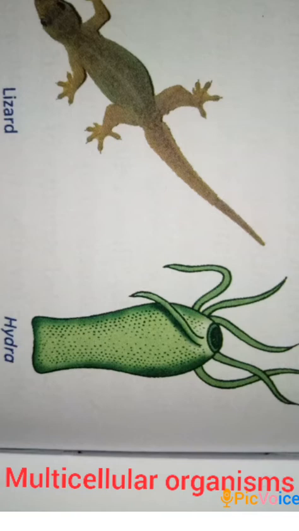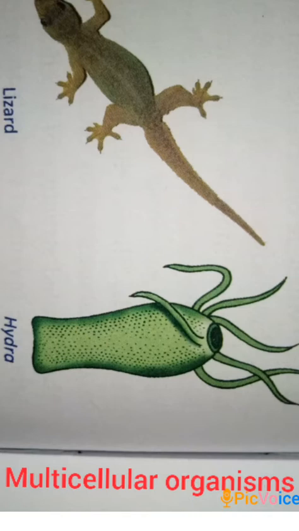So a group of similar cells which perform a specific function is called a tissue, and several tissues together form an organ, and different organs are specialized to carry out different functions. Several organs join together to form an organ system, and many organ systems join together to form a complete organism.